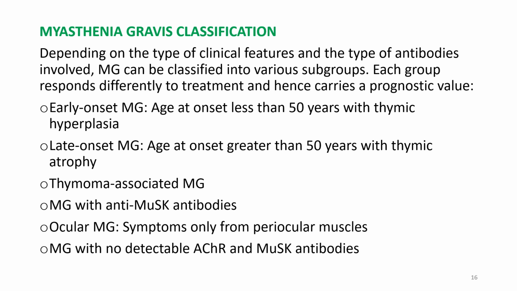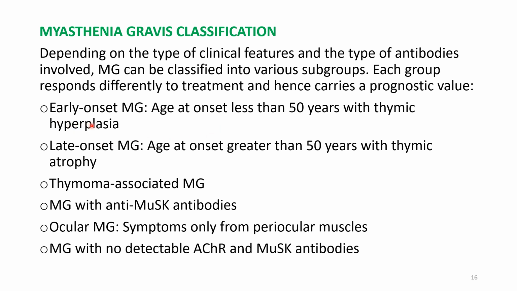Next, coming to classification of myasthenia gravis. Depending upon the type of clinical features and the type of antibodies present, myasthenia gravis can be classified into various subgroups. Each group responds differently to treatment and hence carries a different prognostic value. So why are we classifying? Because each one has a different treatment and different prognostic value.